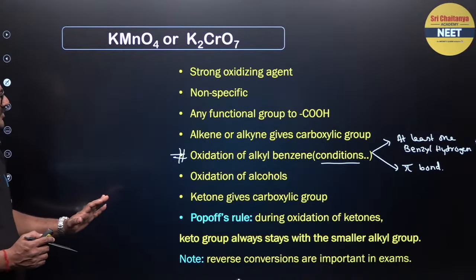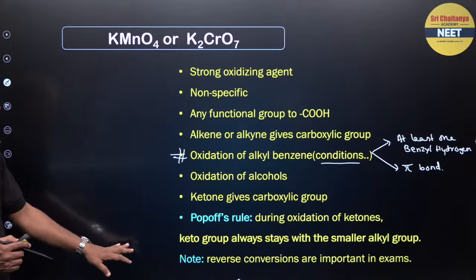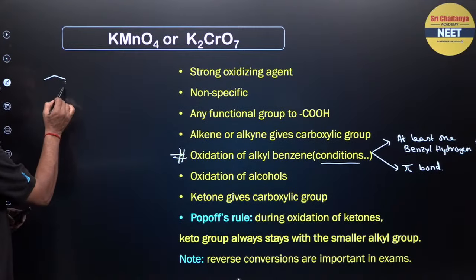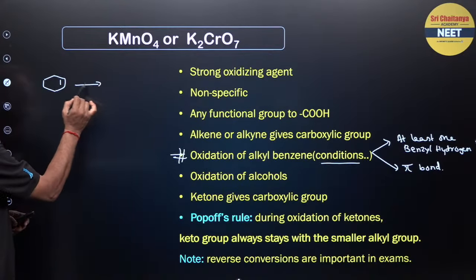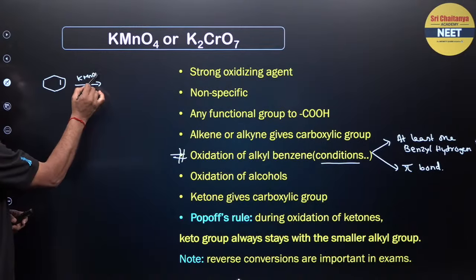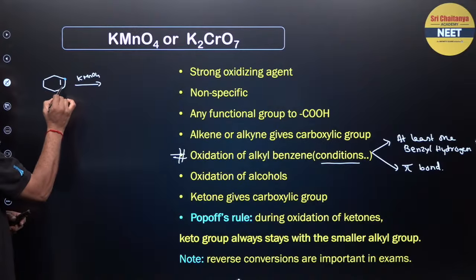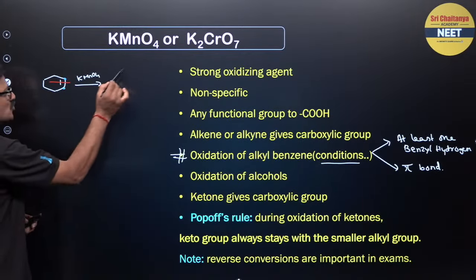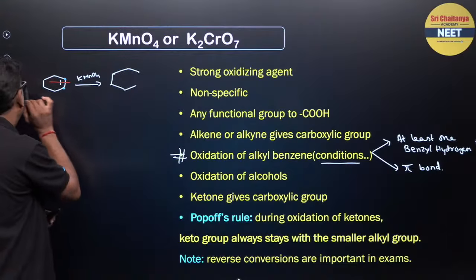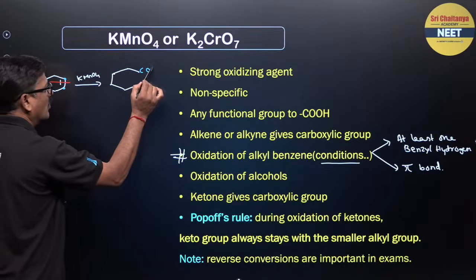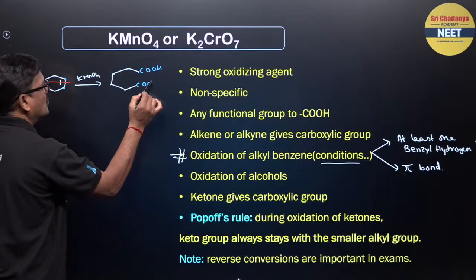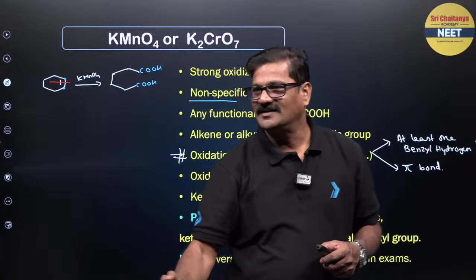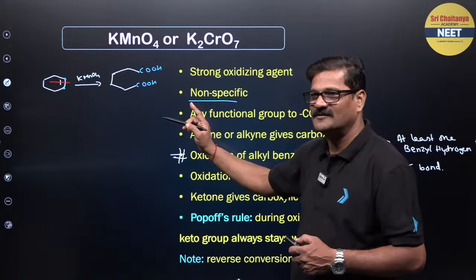Right, so children, we will see this KMnO4 over K2Cr2O7, any alkene to alkane gives carboxylic acid. How? Look, it is going to give you, okay, you use KMnO4 and you see this is the carbon, this carbon is oxidized, and you can break this bond, and it is a super awesome conversion, and you are going to get COOH, understand? So it is non-specific, anything it can break. Is it understandable?